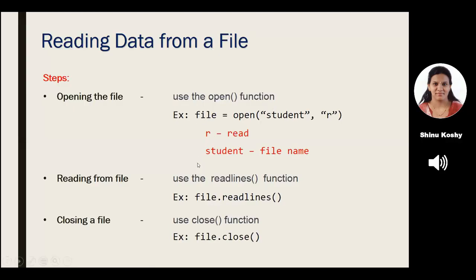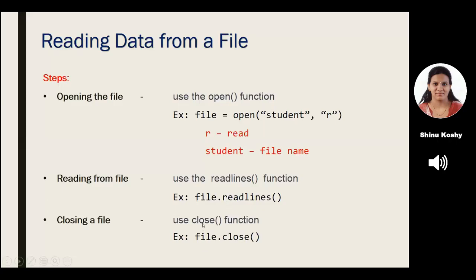So in this file variable, I am storing all the details of the file. I want to read from that file. So I use the function readlines. It reads all the lines in your file. So there is a file called student. When you write file.readlines, it reads all the lines from that file. Finally, after the reading is over, what should you do? Yes, we have to close the file. How do we do that? By using the file.close method. So the three simple steps to read data from a file: open a file, read the file, close the file.